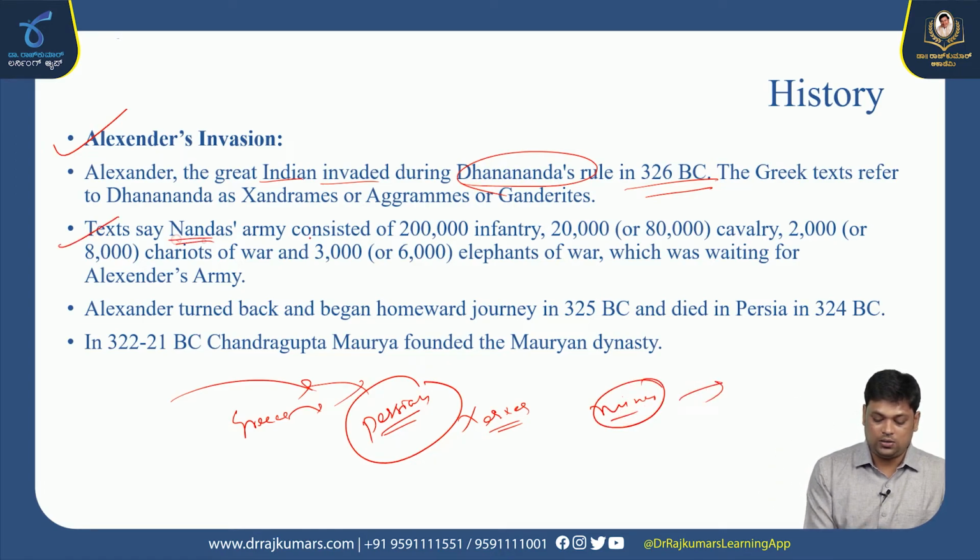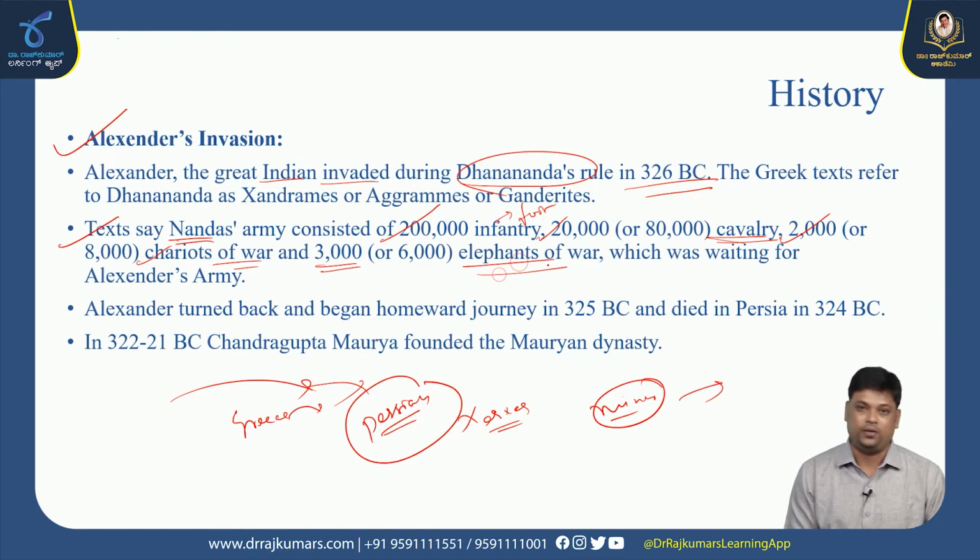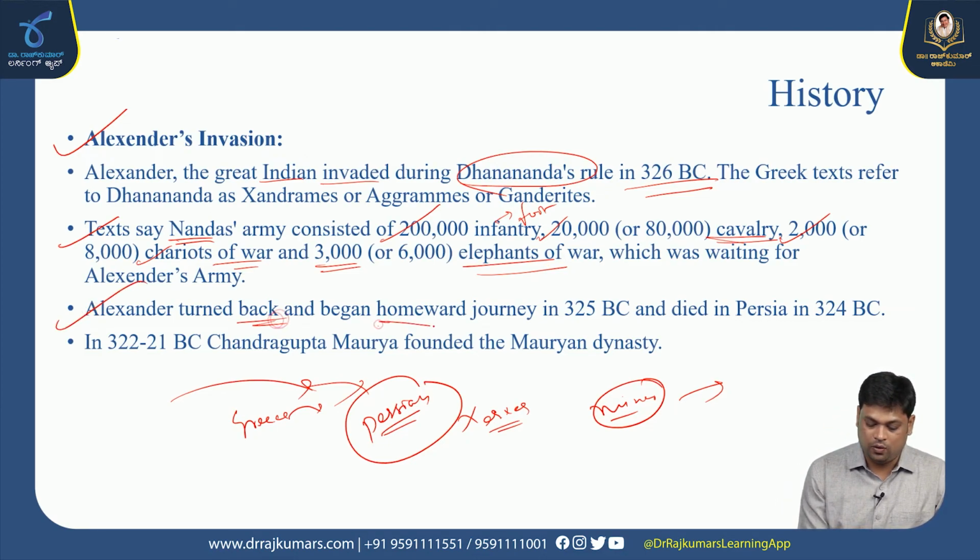Nanda's army consisted of around 2 lakh infantry. Infantry means foot soldiers. 20,000 or 80,000 cavalry, soldiers with horses. 2,000 or 8,000 war chariots. 3,000 or 6,000 war elephants, which were waiting for Alexander's army. After continuous wars, Alexander's army resisted going and fighting against the Nandas. Alexander turned back and began his homeward journey in 325 and died in Persia around 324 BC.